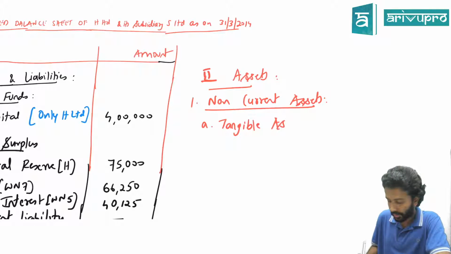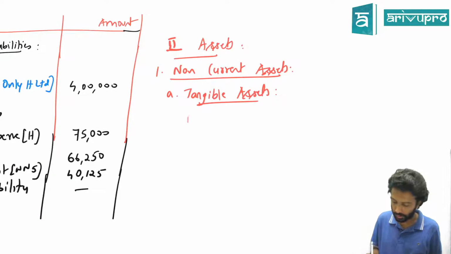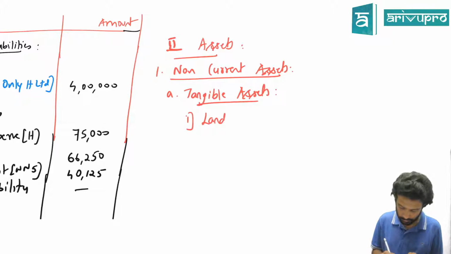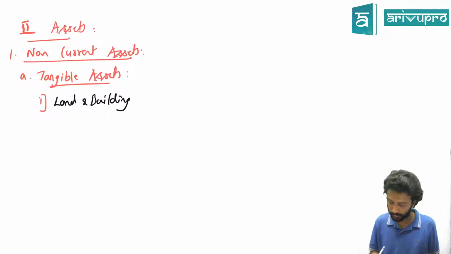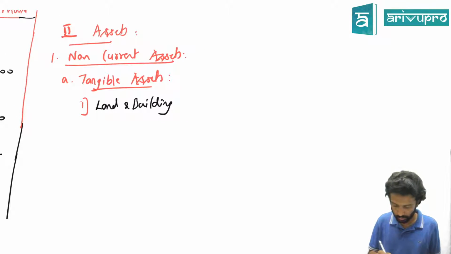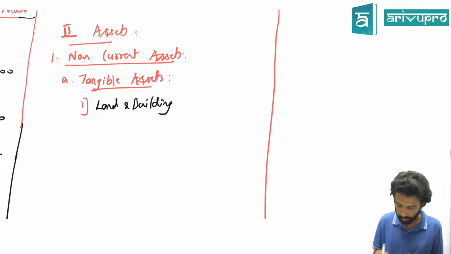Below non-current assets, tangible assets. Ideally one working note for tangible assets should be given. Since you don't want to do it, we'll bring everything here only. What is the first tangible asset? The first tangible asset is land and building. Same presentation. How much for H Limited? For H Limited it is 1,20,000.